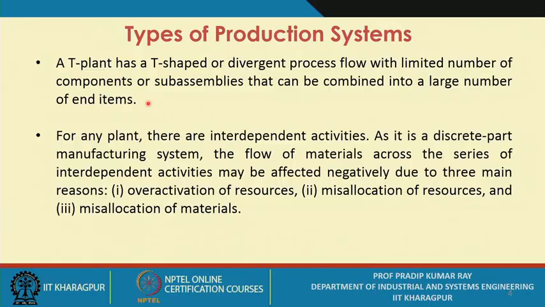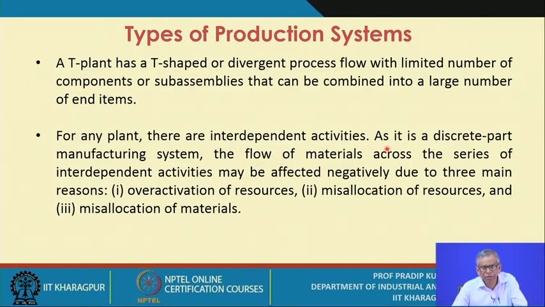So if you come across such a situation, obviously you go for establishing a T plant. For any plant there are interdependent activities; this you cannot avoid. As it is a discrete part manufacturing system, the flow of materials across the series of interdependent activities may be affected negatively due to three main reasons I have already mentioned. Overactivation of resources: if you go for overactivation of resources, your utilization of the resource may be very poor, and although you will be producing, as far as throughput generation is concerned, your performance may not be up to the mark.